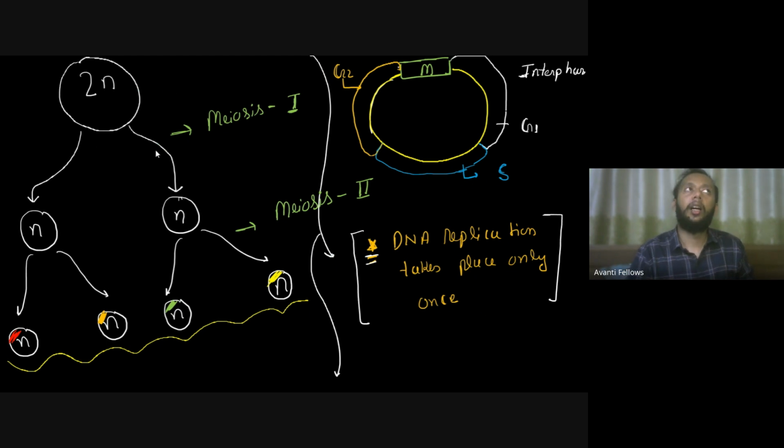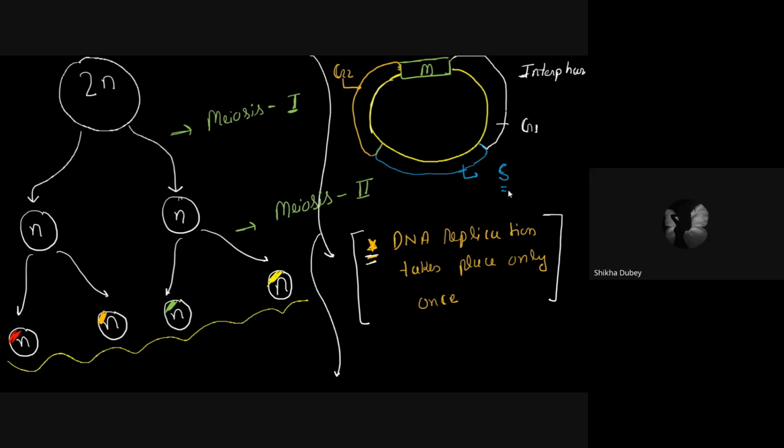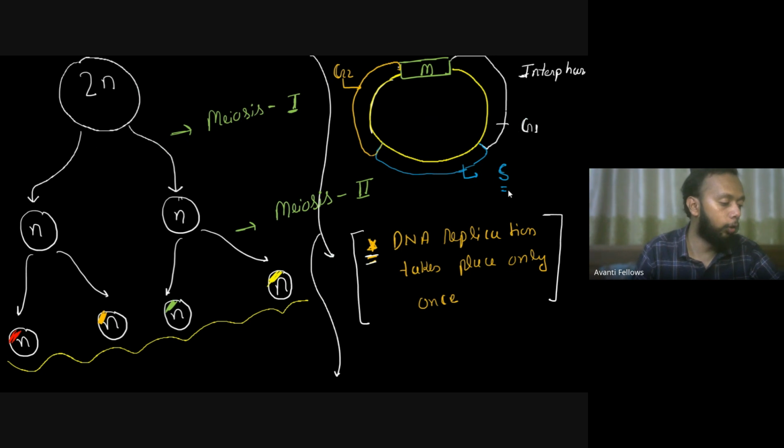Now, before the meiosis starts, you will have a cell cycle. The way you have a G1 phase, S phase, G2 phase, you will have the cell cycle, right? You will have an interphase. Now, during the interphase, you will have an S phase, and S phase is known for what? S phase में क्या होता है बता दो मुझे जल्दी. What is my S phase known for? DNA replication. हाँ जी, S phase is known for DNA replication. बिल्कुल सीधी सी बात है.